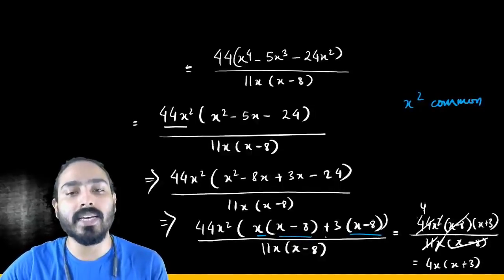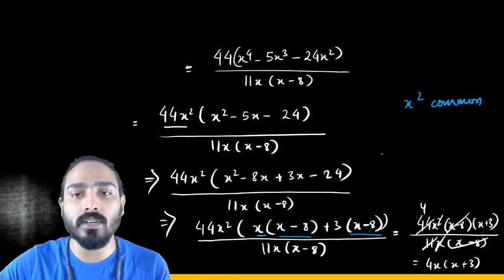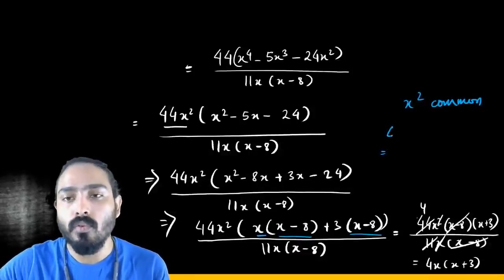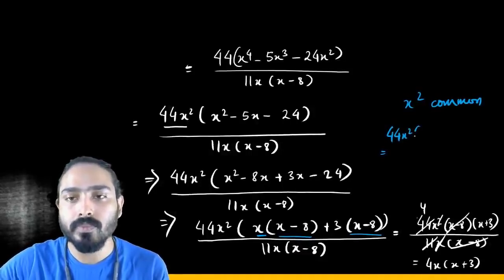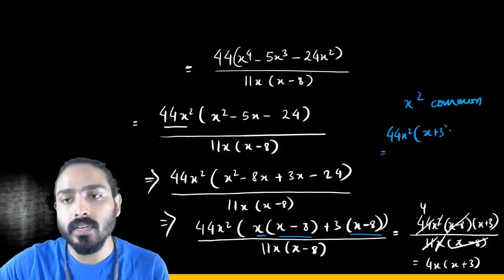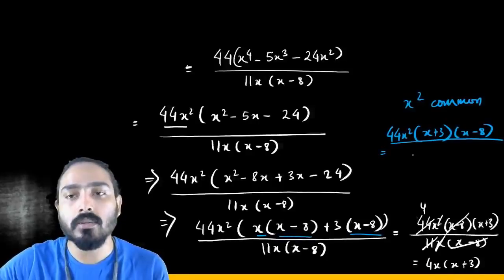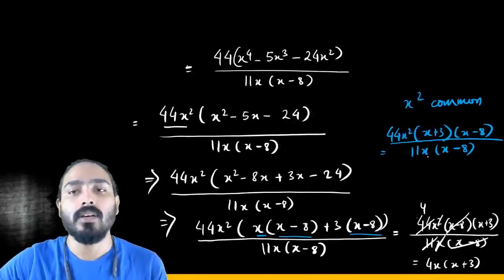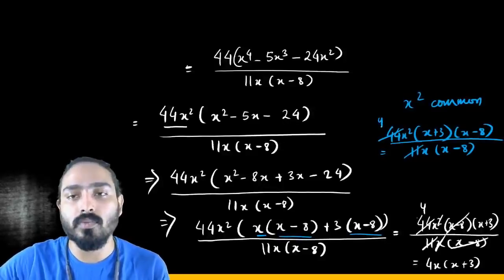So now we will take x minus 8 common. This whole thing will finally go to 44x square into x plus 3 into x minus 8. Now we'll divide this by 11x into x minus 8.